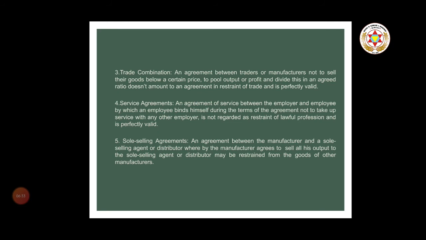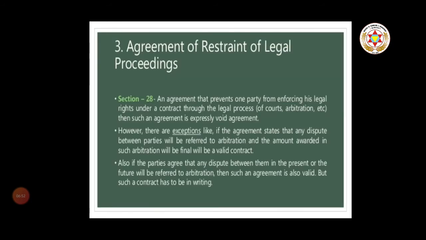For example, XYZ Pharmaceutical Limited, a medicine manufacturer company, appoints ABC Pharmaceutical Distributor Limited as sole selling agent and agrees with them that the sole selling agent shall not sell the medicine manufactured by other companies. Such restraint is valid. Next is agreement in restraint of legal proceeding.